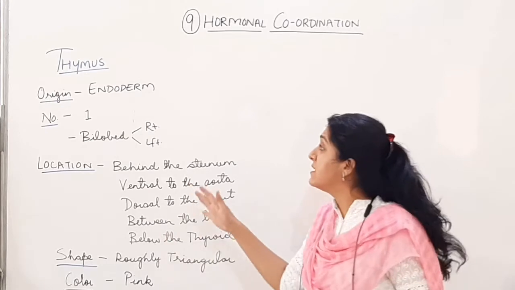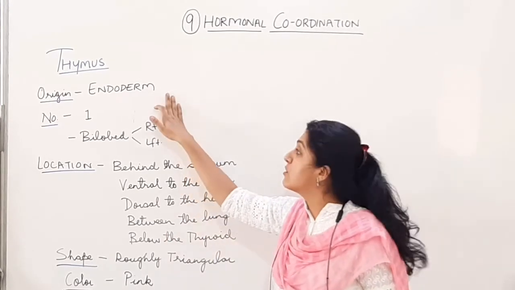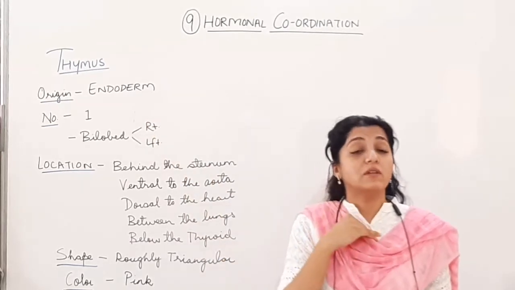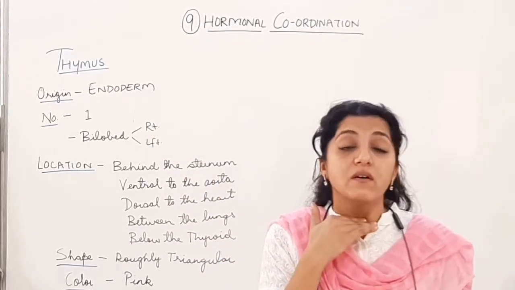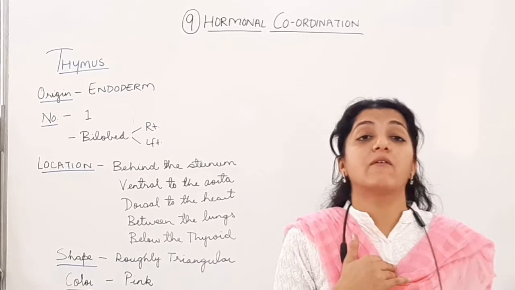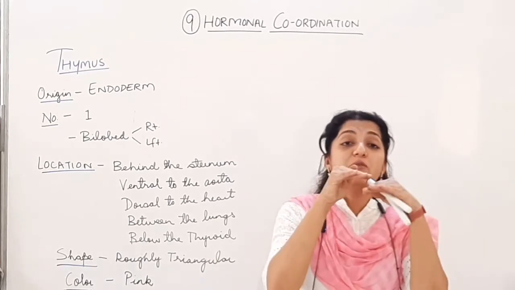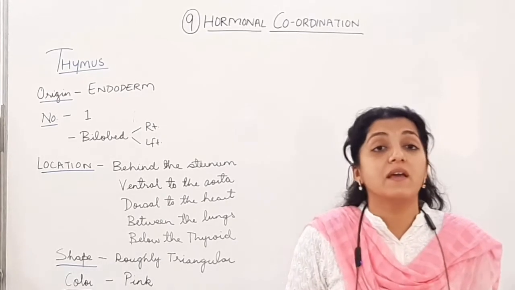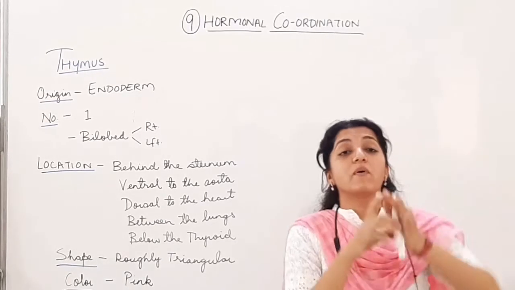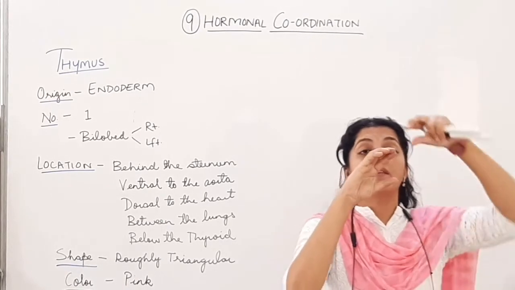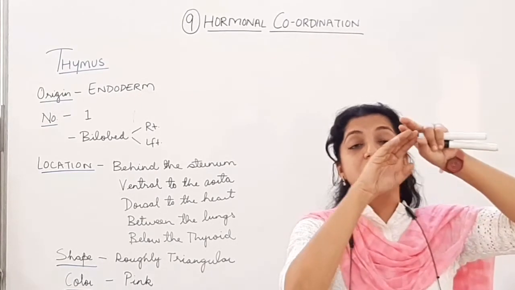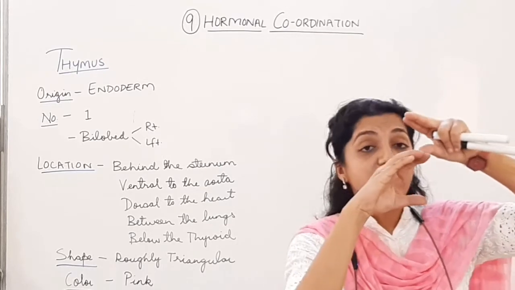Alright, let us see the origin. The origin of the thymus gland will be the endoderm. It will be located below the thyroid gland. Thyroid gland is over here. It will be located below the thyroid gland, just in between the superior border of the lungs. Lungs जहाँ से start होते हैं वहाँ पे center में रहेगा, इसीलिए वो heart के ऊपर रहेगा. If this is my heart, then this is going to be the thymus gland. It's going to be between the lungs on the superior side, above the heart.